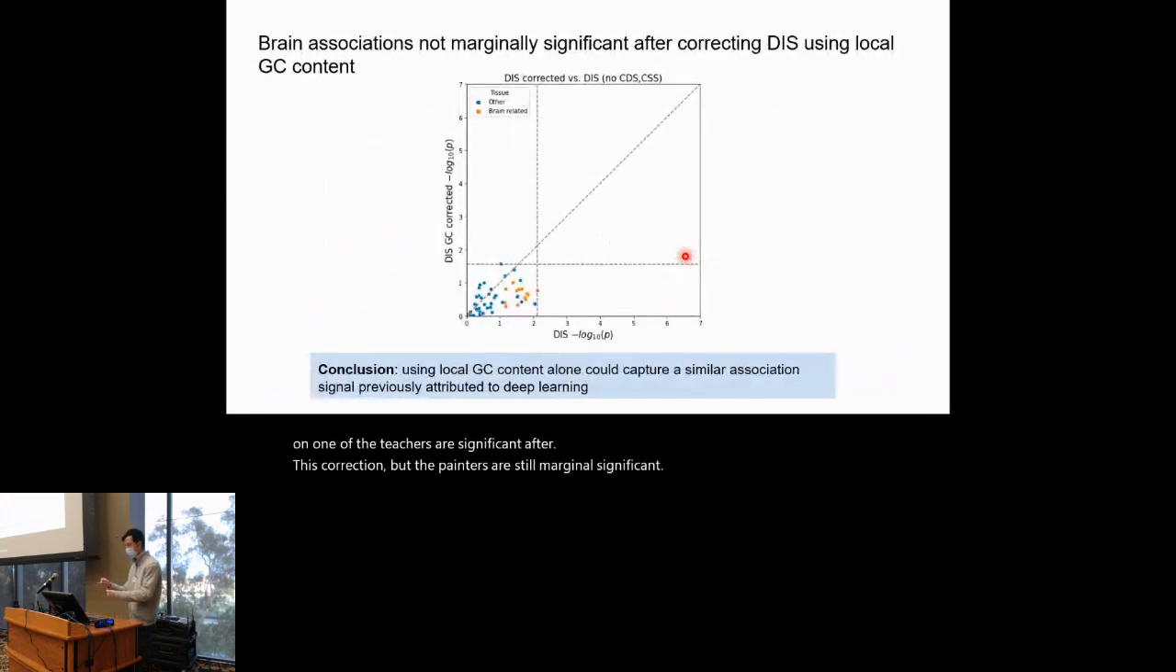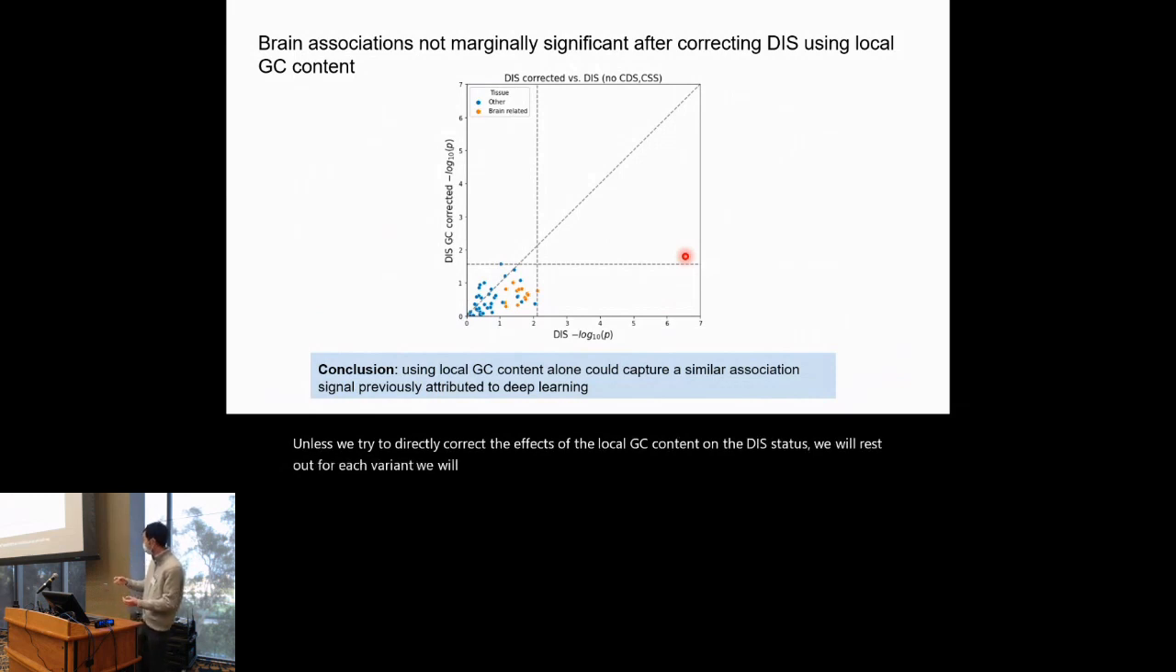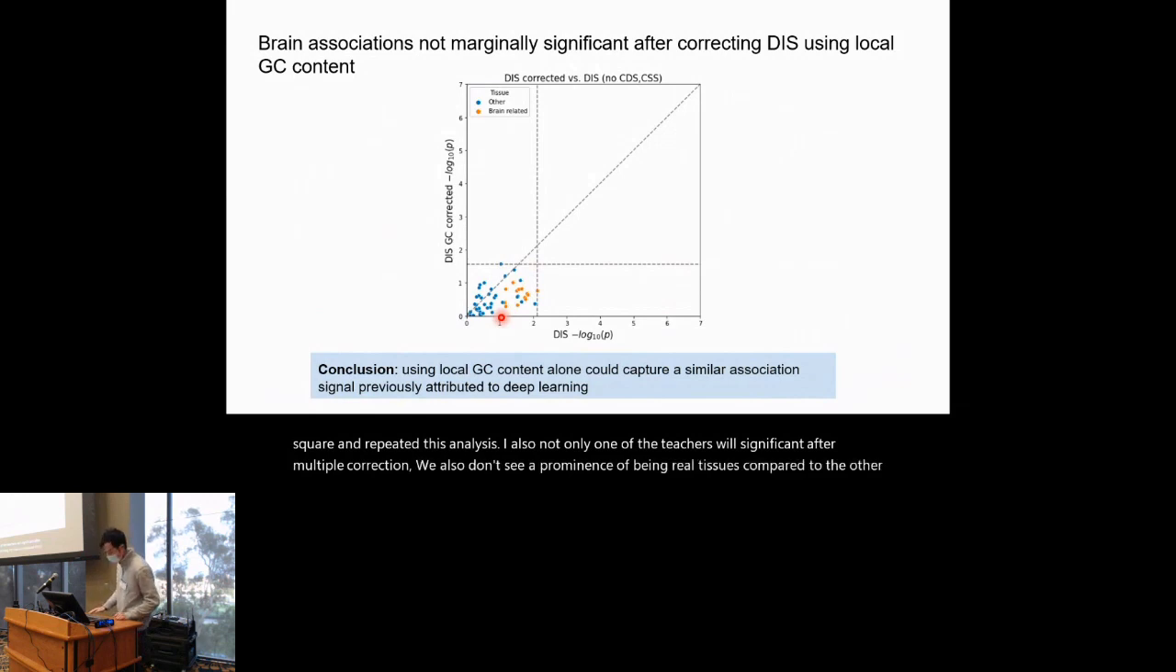Next, we try to directly correct for the effects of the local GC content on the DIS. That is, we regress out, for each variant, the local GC content value from its deep learning-based score and repeat this analysis. What we see here is that not only are none of the tissues significant after multiple testing correction, you also don't see a prominence of brain-related tissues compared to the other GTEx tissues.